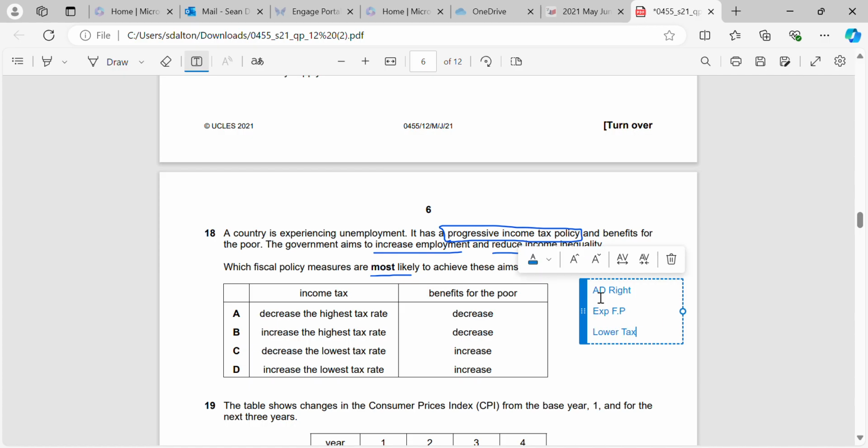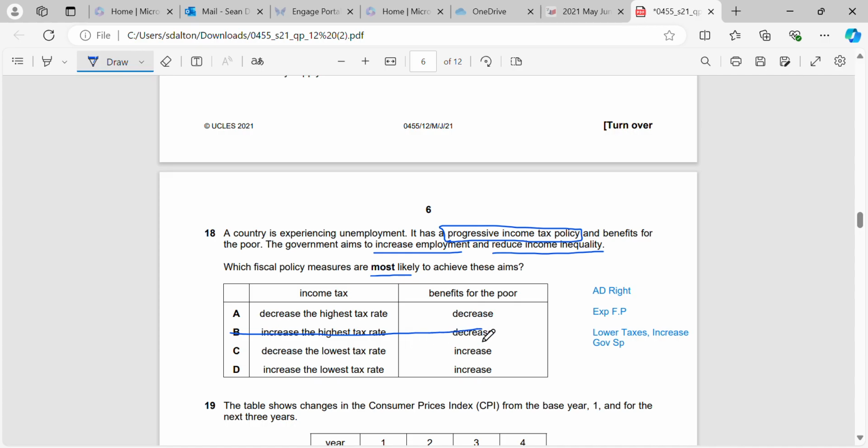We use expansionary fiscal policy, which is where we lower taxes and we increase government spending. Okay? So, what we're looking for here is where we're decreasing the tax rates, right? So we've got an option between A and C. Now, we're trying to reduce income inequality also. So if we decrease the highest rate of tax, what's that going to do? That's going to put more money in the pockets of the people who have the most money, because they're the highest earners. That's not going to help us reduce income inequality.